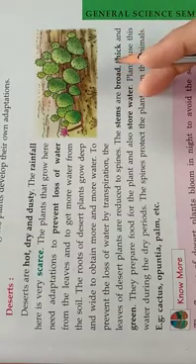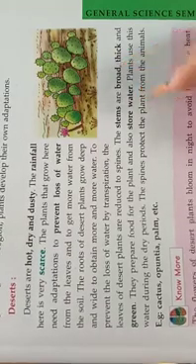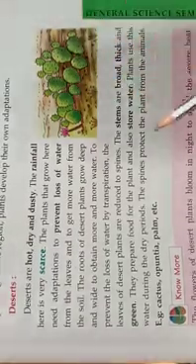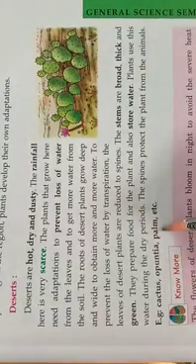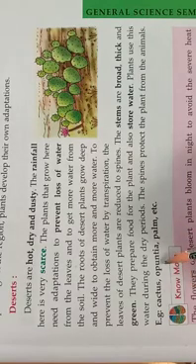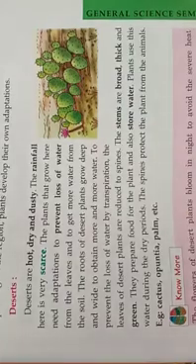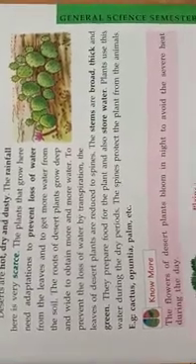It is a spine-like structure, a needle type, so if an animal eats it, it will prick them. Cactus, opuntia and palm are examples of desert plants.